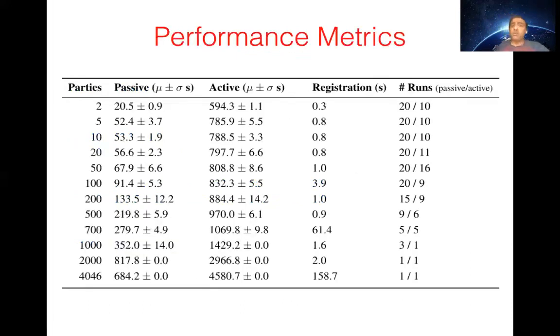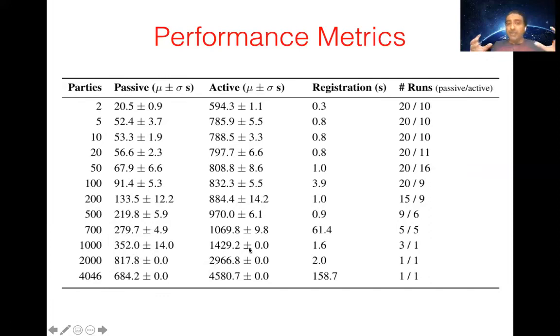So let me tell you quickly about our performance. For 2 parties, the passive took 20 seconds and the active took 10 minutes. As we increase the number of parties, the passive and active scaled really nicely. In fact, these numbers should not change. They increase slightly, but then you can see it goes higher. If you look at 1,000 parties, we took about 6 to 7 minutes for the passive part and about 20 to 25 minutes for the active part.